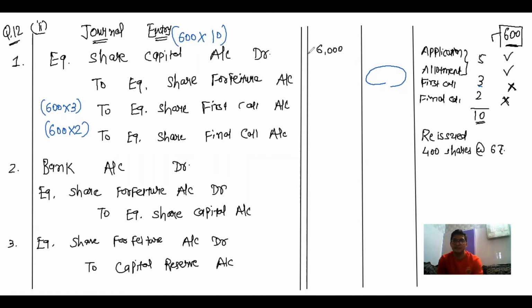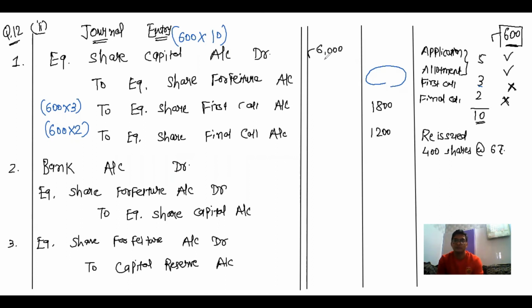Equity share capital account debited for 6000. First call, that is for 3 rupees, 600 multiplied by 3, 1800 rupees. And second call, that is for 2 rupees, 600 multiplied by 2, that is 1200.